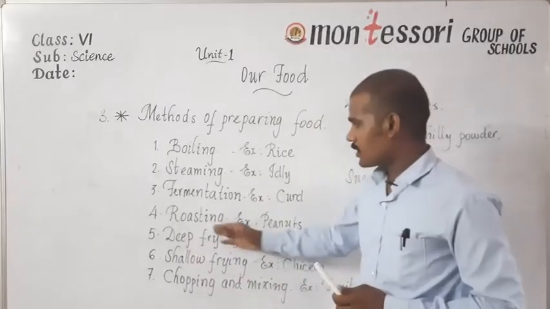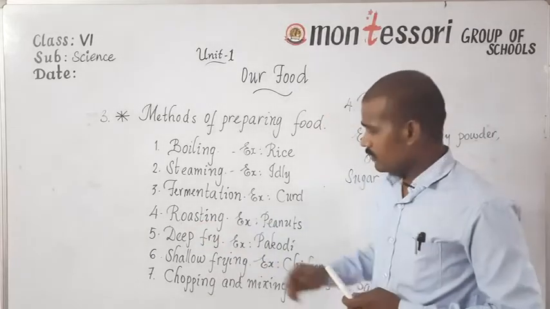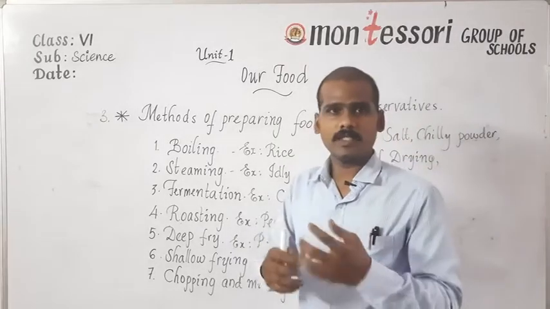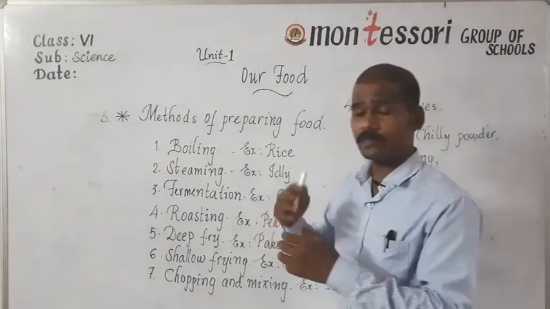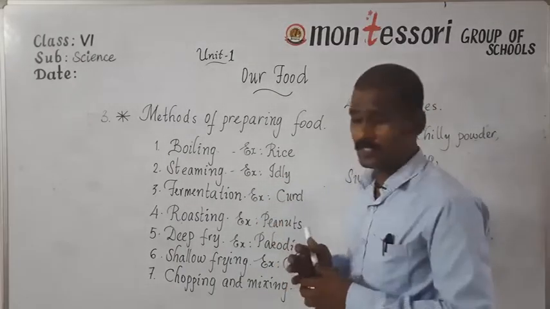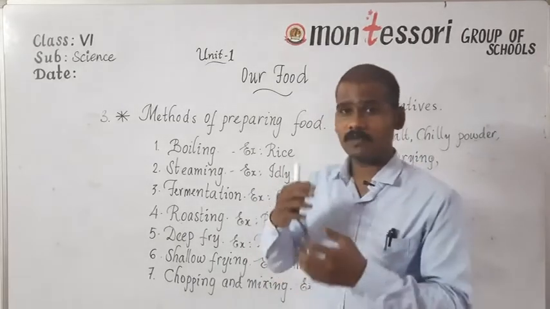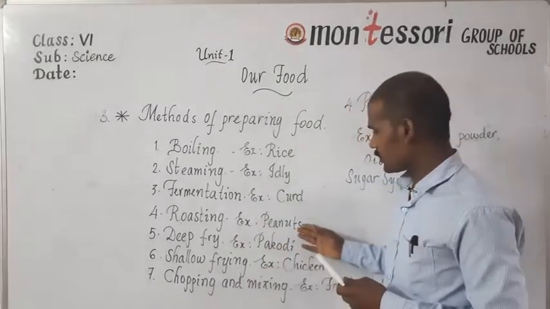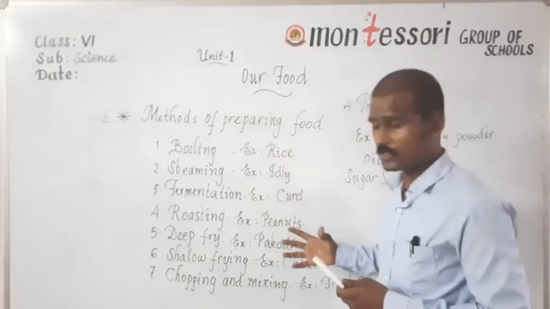Okay, next, the next method that you can see, roasting. Roasting is usually done just above the fire, where we can cook some food items like peanuts. Okay, and also we can prepare some food items like vegetable curries. So with the help of roasting, we can prepare food items like roasted peanuts.